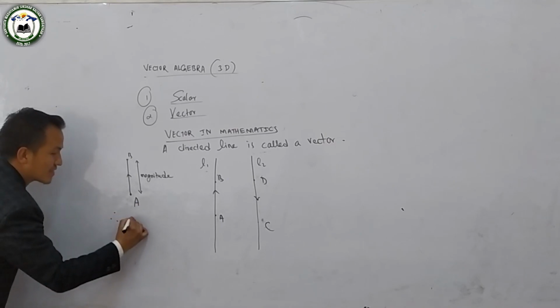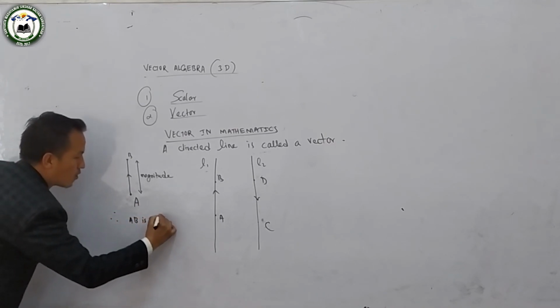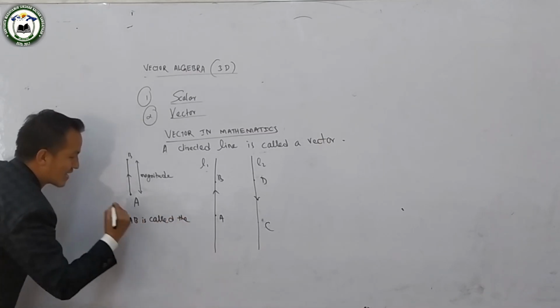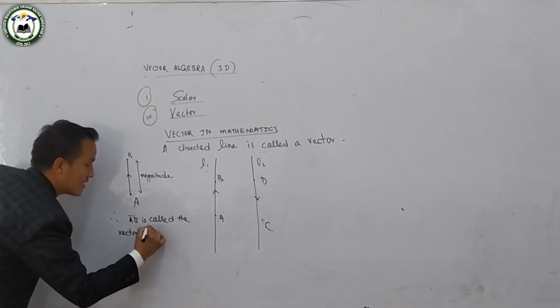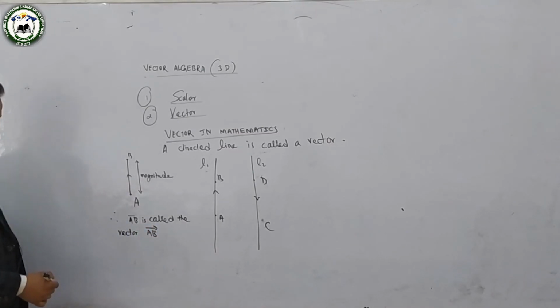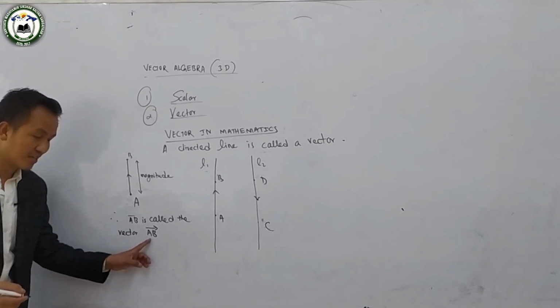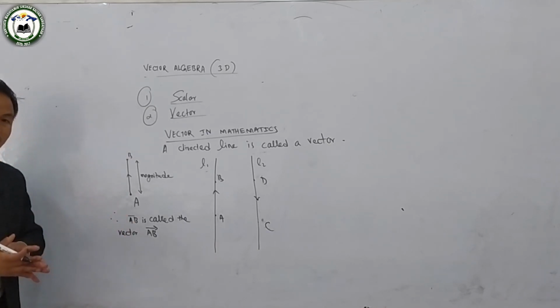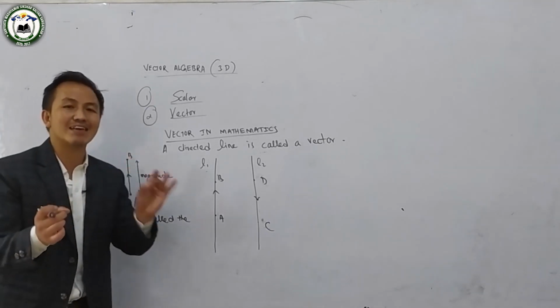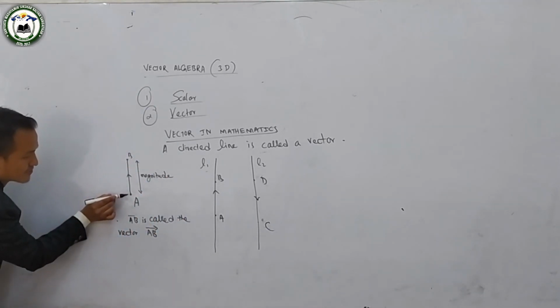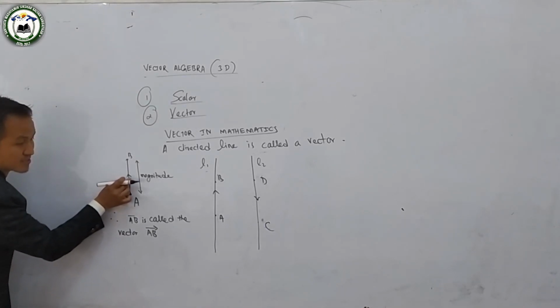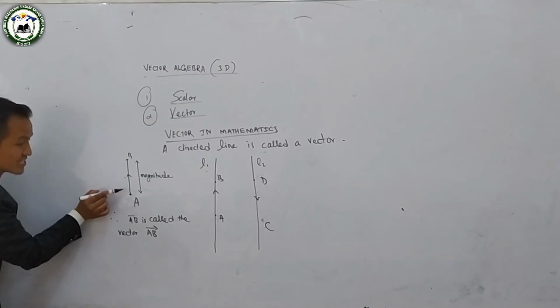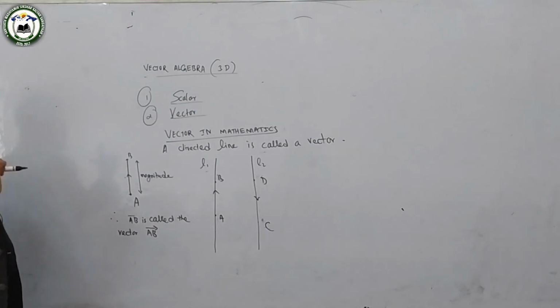And this line is directed from A to B. So therefore this line AB is called the vector, which is denoted by vector AB. Why do we write it as vector AB? Because this line AB has a sense. Sense means this line is directed from A to B. I have given the direction like this. So this line has the sense.